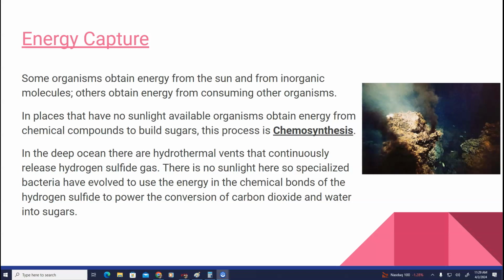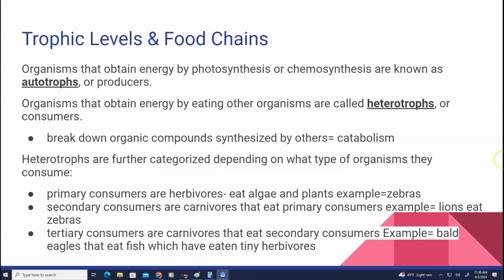I'm sure I've mentioned these before in class, but sunlight doesn't reach down into the depths of the ocean. So there are these vents that release hydrogen sulfide gas. The bacteria that have evolved to live here use the energy in the chemical bonds of the hydrogen sulfide to power the conversion of carbon dioxide and water into sugars. So that brings us then to trophic levels and food chains. You guys know what autotrophs and heterotrophs are. You know that heterotrophs could therefore be broken down into primary, secondary, and tertiary consumers.